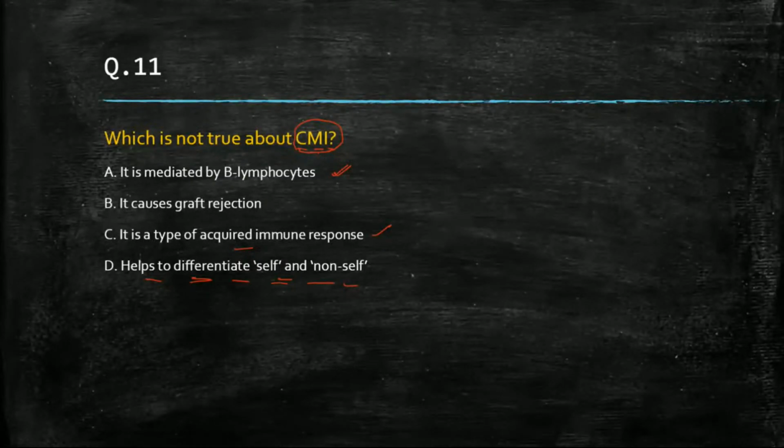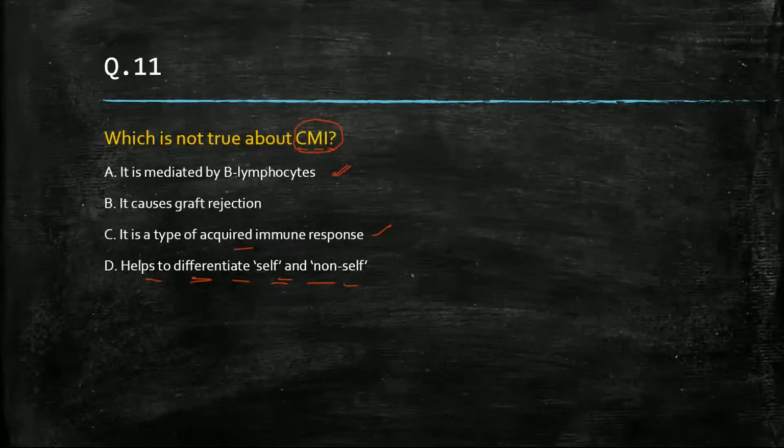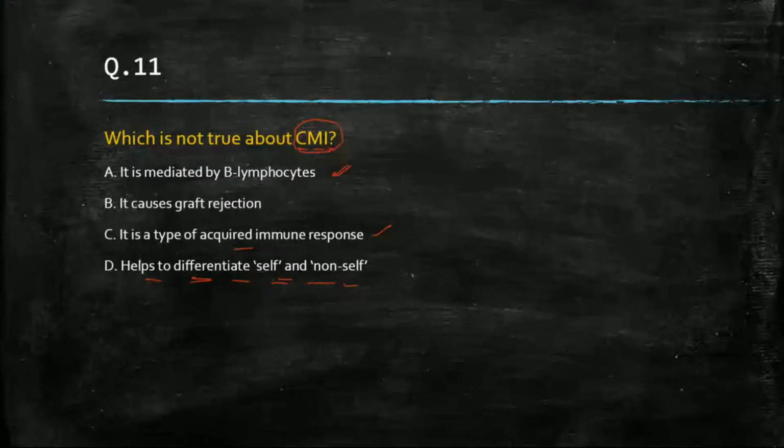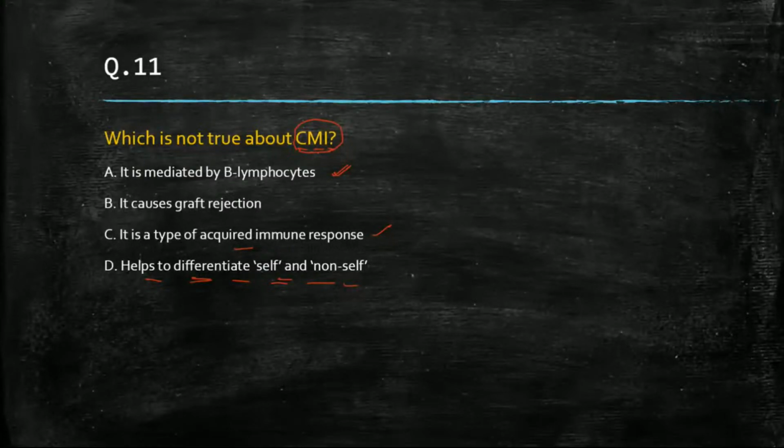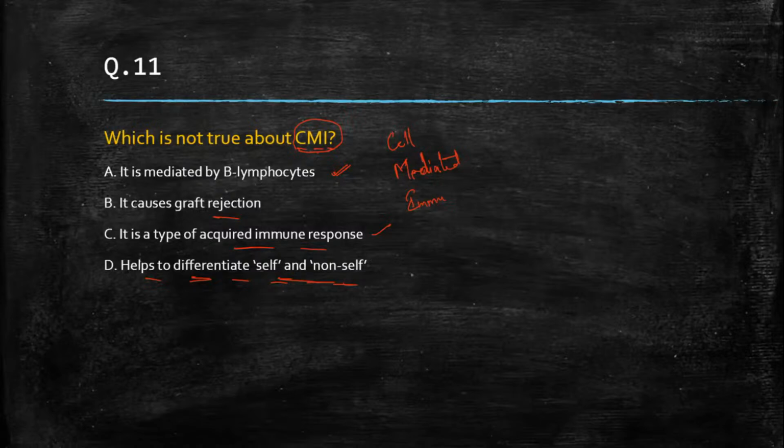You might get this type of question in the exam, where you don't understand what exactly the full form is. So how can you come to a conclusion about what this full form is and what they are talking about? By seeing these options: graft rejection, self and non-self, acquired immune response. From all these options, we can conclude that it is nothing but cell mediated immunity. So here CMI means cell mediated immunity.